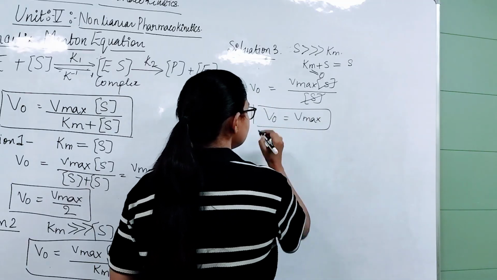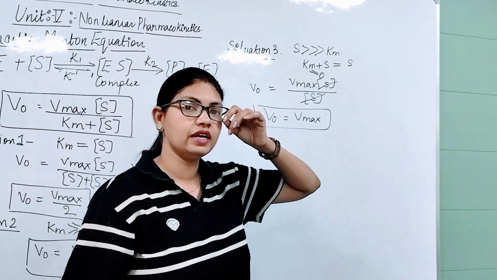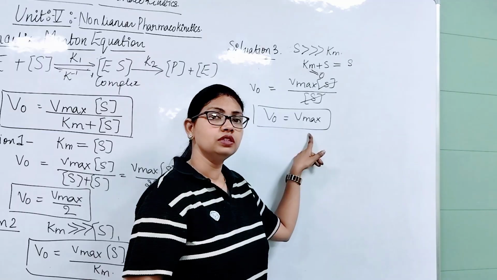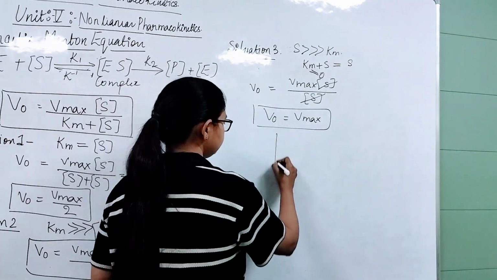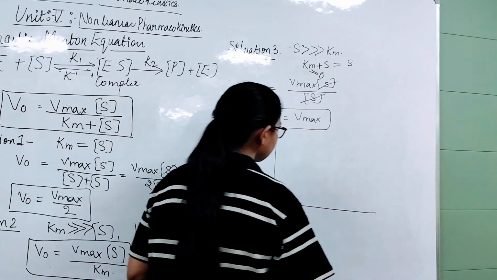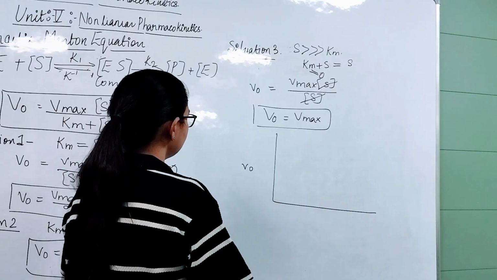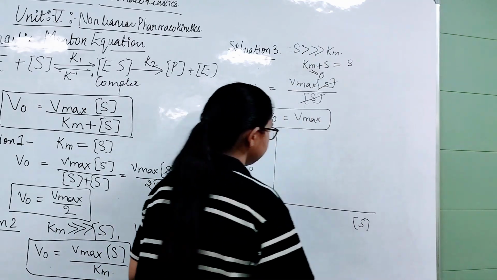It means we can say that when the substrate concentration is very high in the reaction, then the initial velocity will be equal to the maximum velocity. So here we can see the graph. This is the initial velocity and here is the substrate concentration.